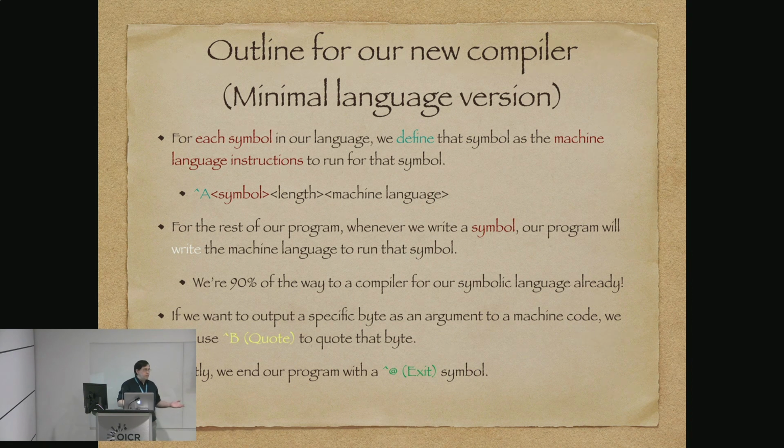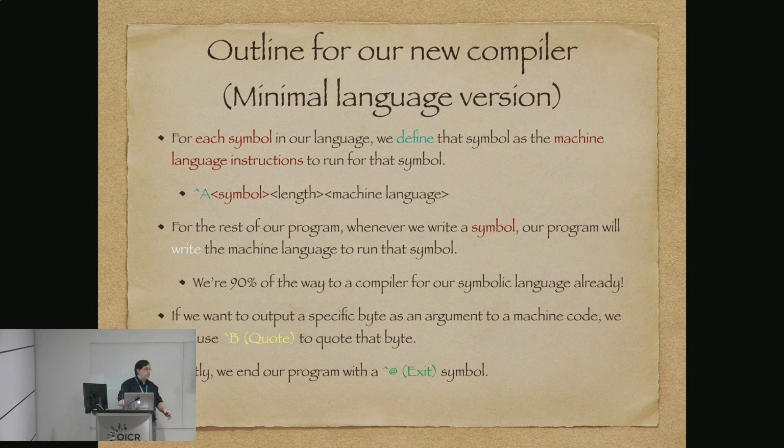We basically got a very handy macro processor. And that is pretty much enough to get started writing things. So if we want to output a specific byte as an argument to a machine code, we can use our quote to quote the byte, so we can output a specific byte if we want to set something to a specific value, and then have that byte be an argument that comes into our symbol.